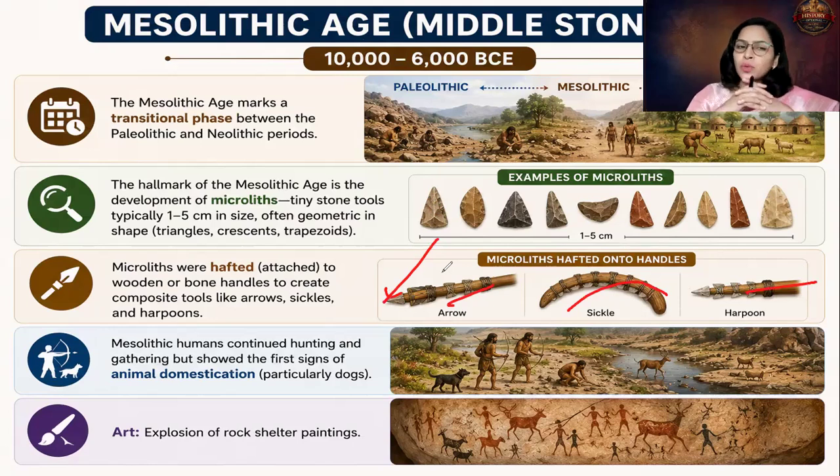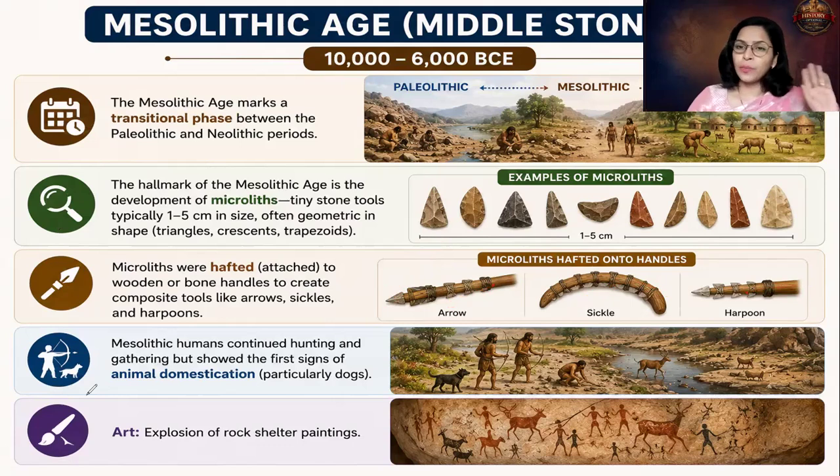So what are composite stone tools? These are nothing but microliths which are hafted, attached to a bone or a wooden handle. Examples of these composite tools are arrows, sickles, and harpoons. These tools are the defining feature of the Mesolithic era. Please do remember this. The next important aspect of the Mesolithic era is that now let us try to understand what life was like in this period.